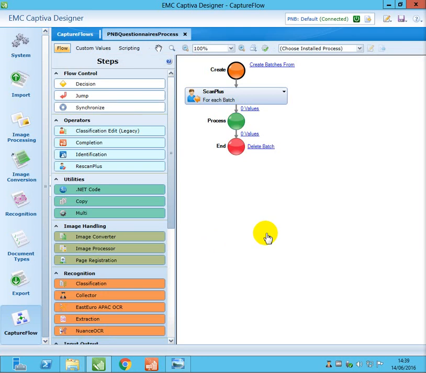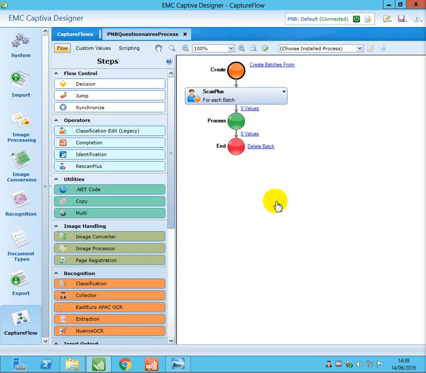When it is created, by default it will create this default capture flow, which contains a scan place module, which is the starting point. As a process step, there is currently no process step. This is the end, where you can go and delete the batches.